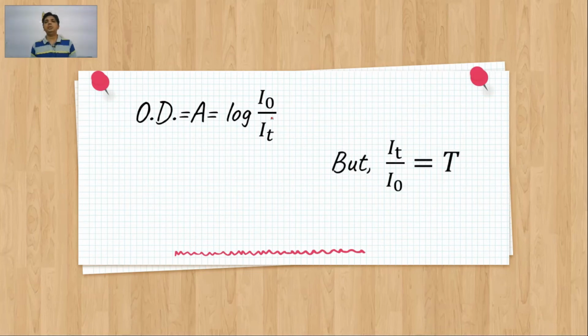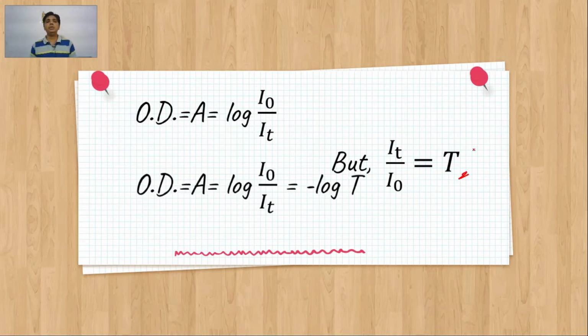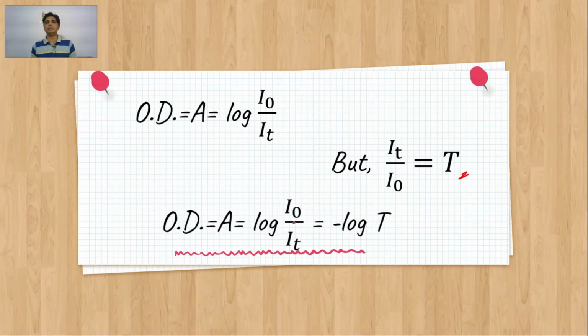Now, as we know, T is equal to IT by I0, that is transmittance, based on the definition. So replacing this IT by I0 in this equation, OD or optical density is equal to A, which is equal to log of I0 by IT, which is minus log of T.